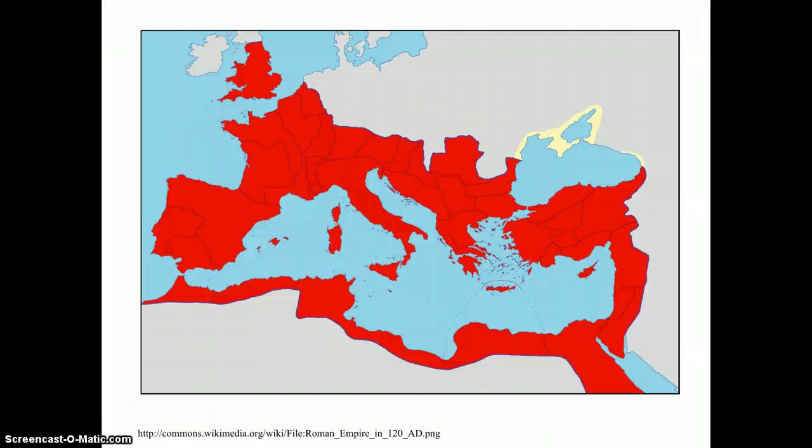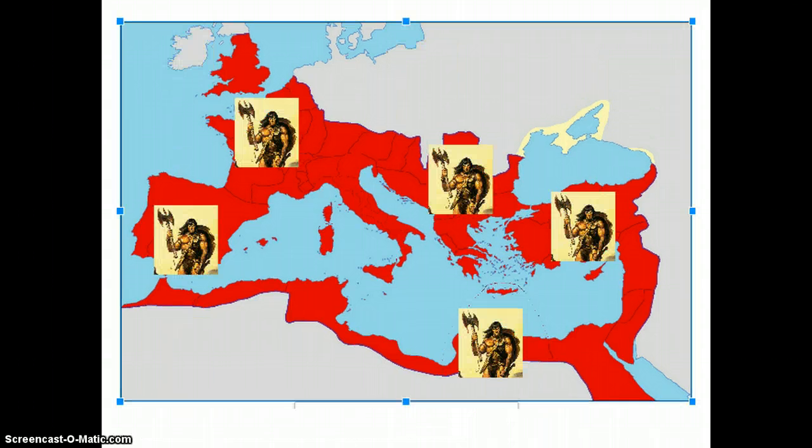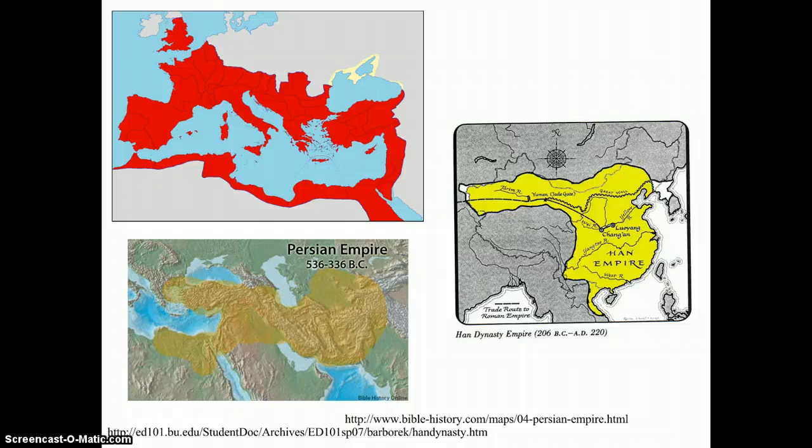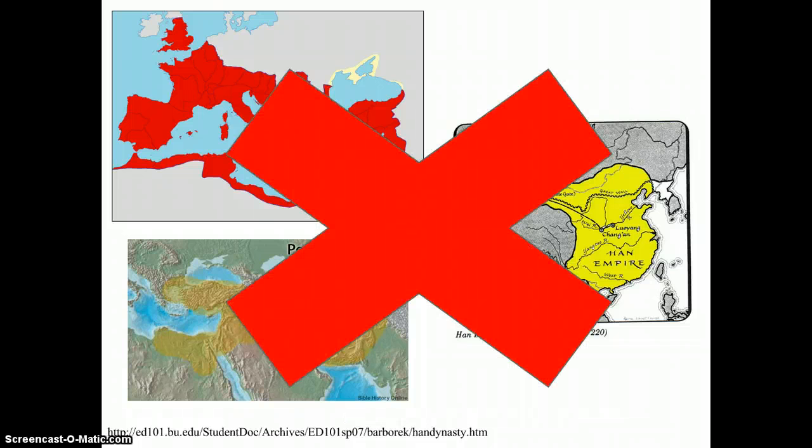Outside forces are also a reason that empires collapsed. When the barbarians around Rome sacked the Western Roman Empire, many historians considered it the fall of the Roman Empire. Many reasons lead to the decline of empires, such as seen in the fall of the Persian, Chinese, and Roman empires.